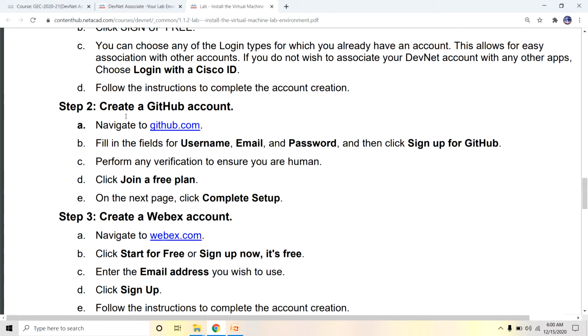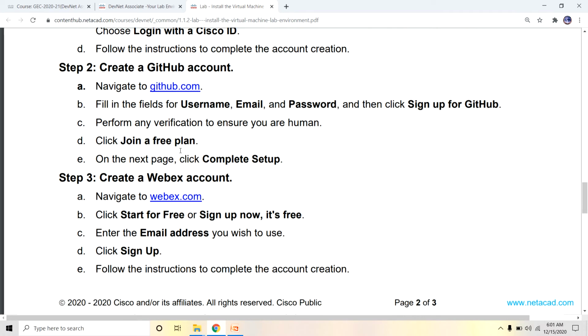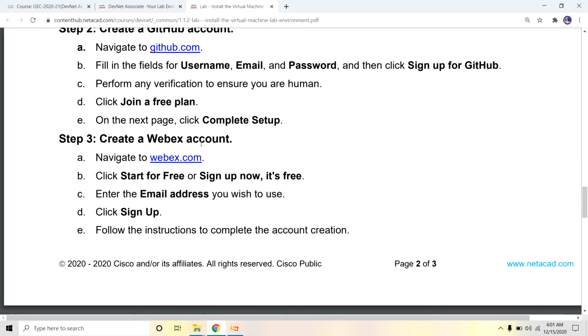Next, you can create a GitHub account. Not many students maintain GitHub accounts, but you can create one by navigating to this link. Fill in the sign-up information: username, email and password, sign up for GitHub, join the free plan and complete the setup. Next, create a WebEx account. This is also free for NetAcad students.